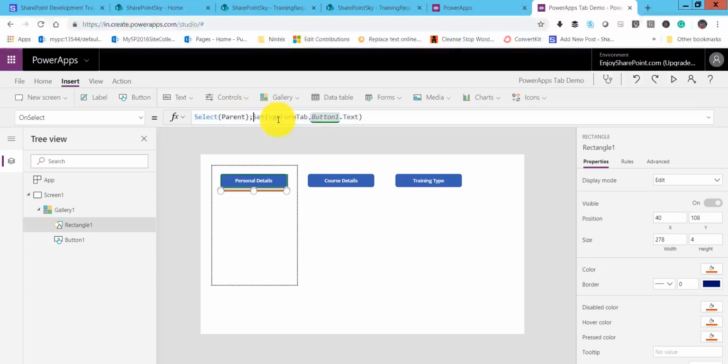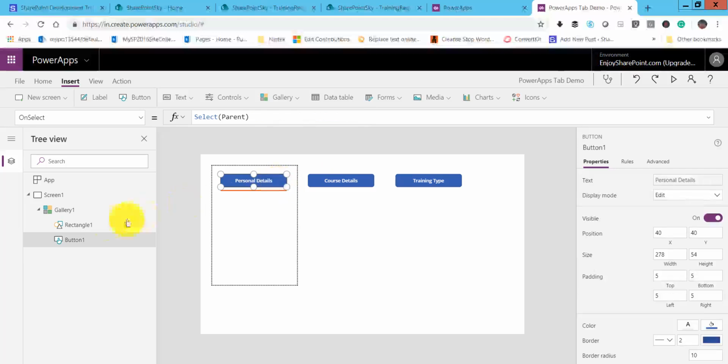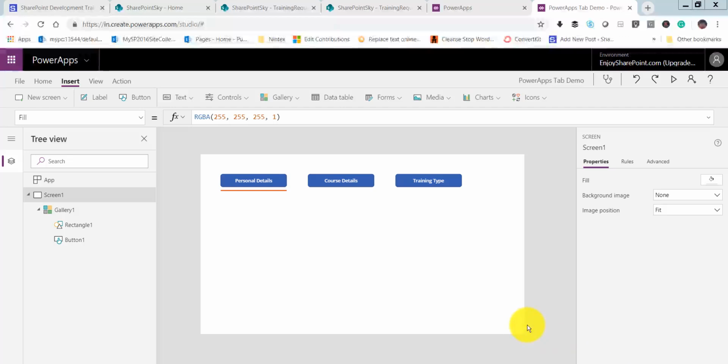And I will copy the same thing, and what we will do is I will select the button, and on the button select, on select also, we will write the same rule here. That means on the button select or in the rectangle select, we are setting up a variable, and that variable will contain the value of that button text.